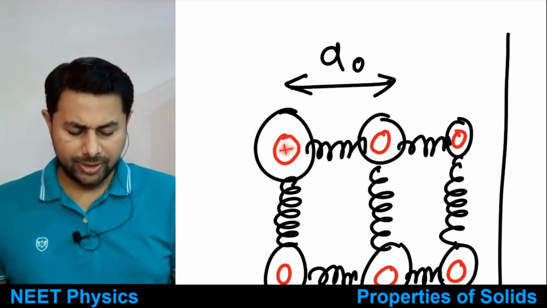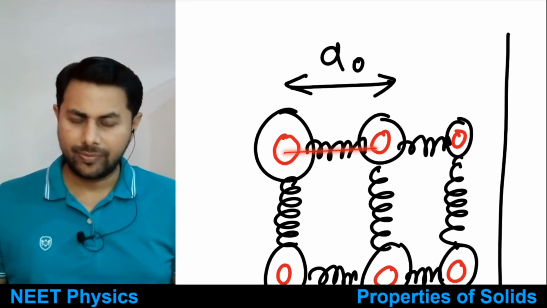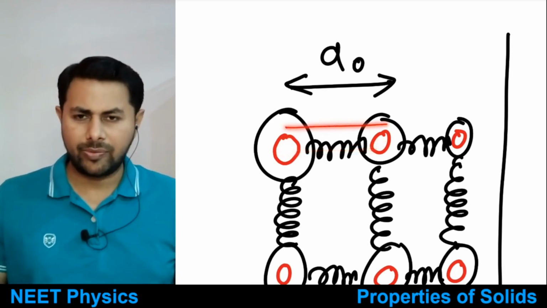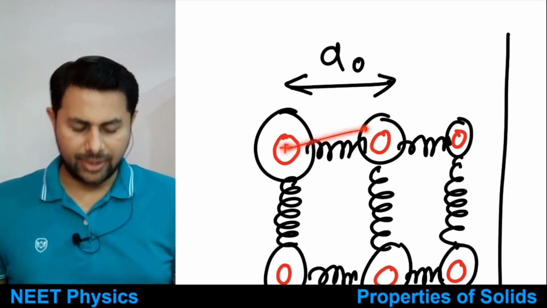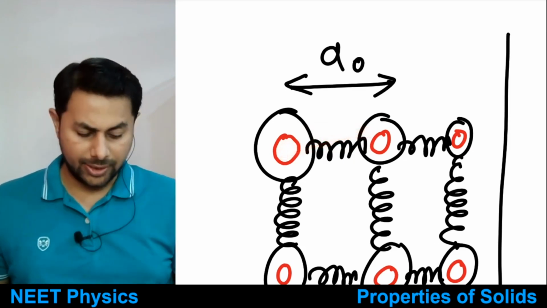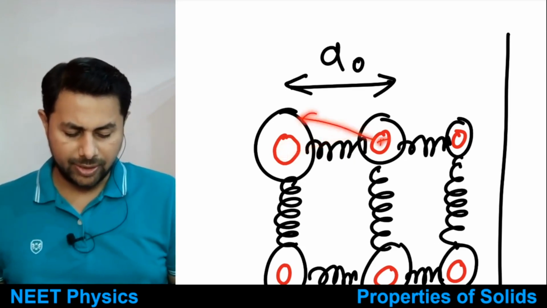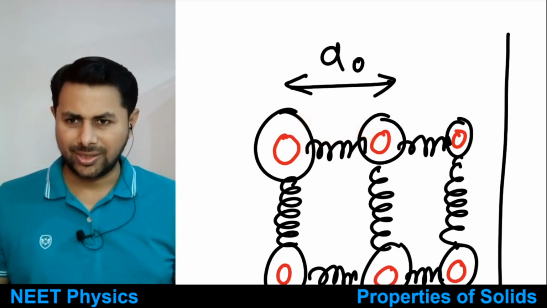So there will be positive-positive repulsion between the nuclei, right? Negative-negative repulsion between the electrons, then positive-negative attraction between this nucleus and these electrons, and positive-negative attraction between this nucleus and these electrons, right? So there are lots of forces.